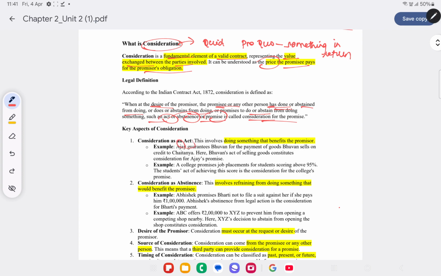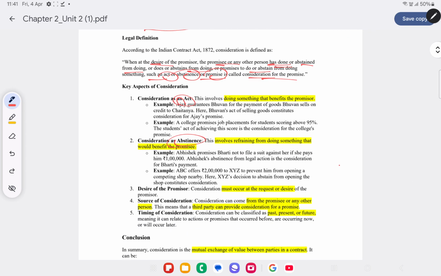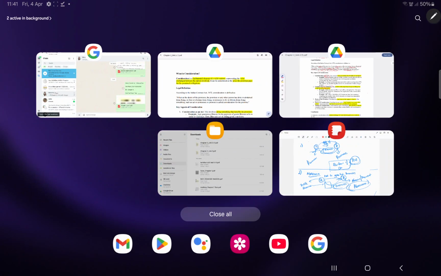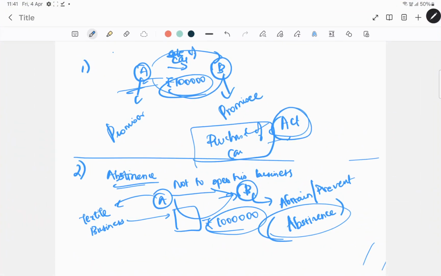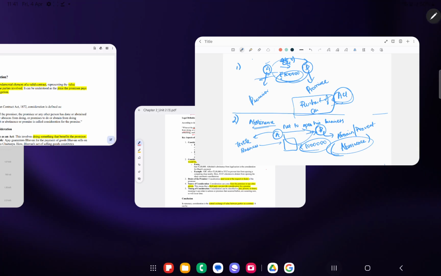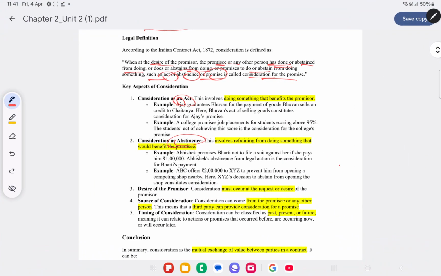See, consideration can be an act, it can be an abstinence. As we saw earlier, it can be an act. Act in the sense it's something that benefits the promiser. So over here, what is the act that B is doing? B is purchasing the car. Now this will benefit A, that is the promiser. Or it can even be an abstinence.